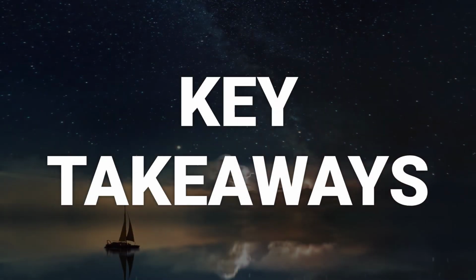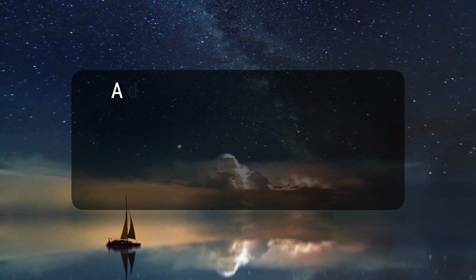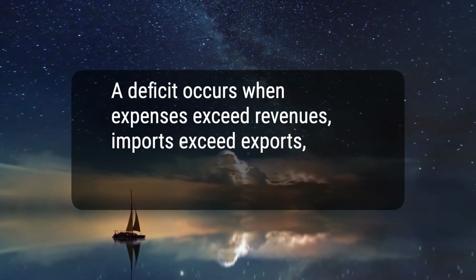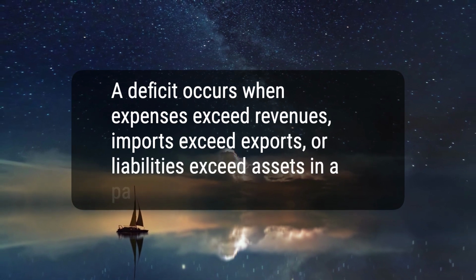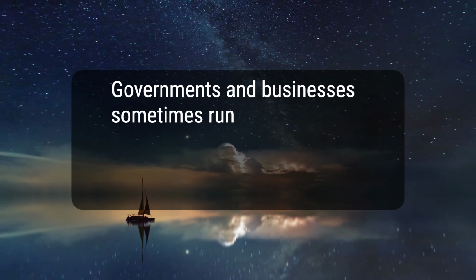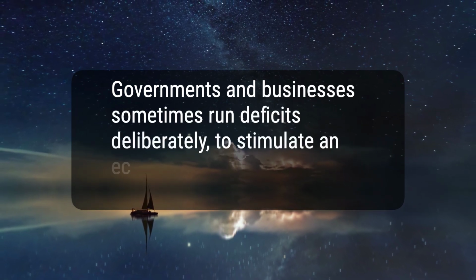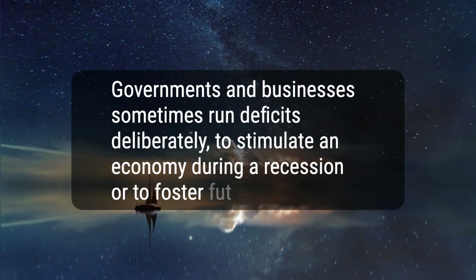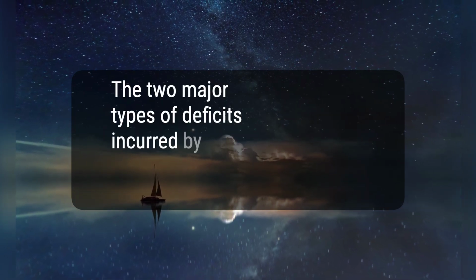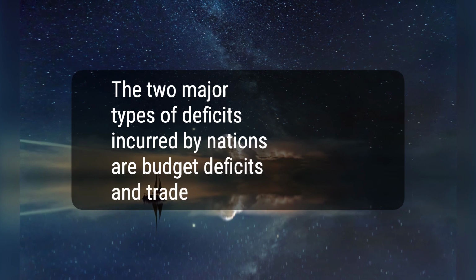Here are 3 key takeaways. 1. A deficit occurs when expenses exceed revenues, imports exceed exports, or liabilities exceed assets in a particular year. 2. Governments and businesses sometimes run deficits deliberately, to stimulate an economy during a recession or to foster future growth. 3. The 2 major types of deficits incurred by nations are budget deficits and trade deficits.